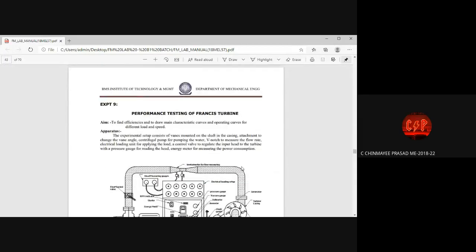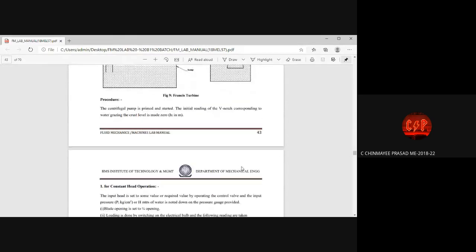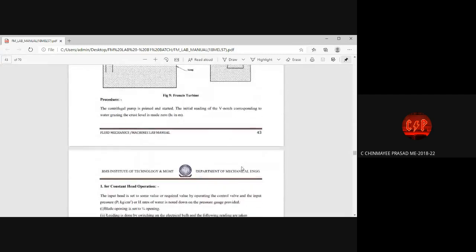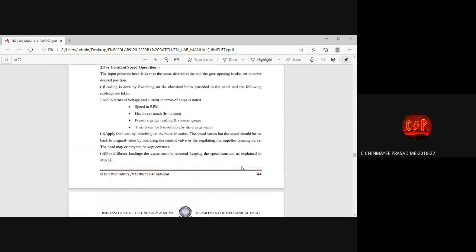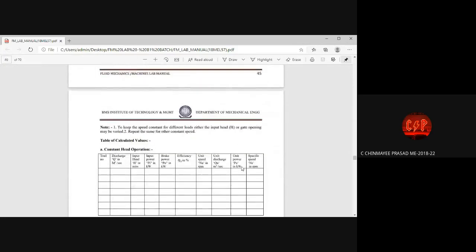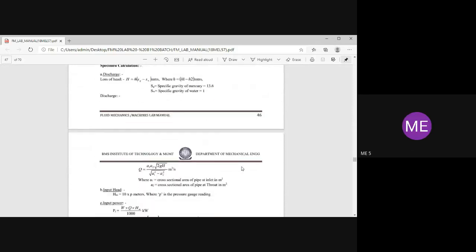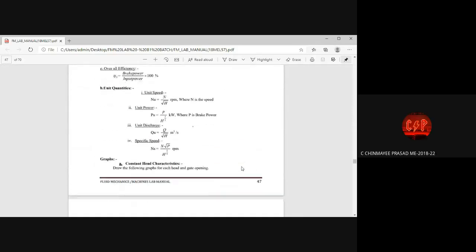Sir, can you show an expected graph for the individual experiment, sir? If you have any graphs, old record. Yes, sir. Expected graph. Okay, I'll show. Can you share it on Google Classroom, sir? So we can see that. Today I'll take the picture and share this one. Okay, thank you.